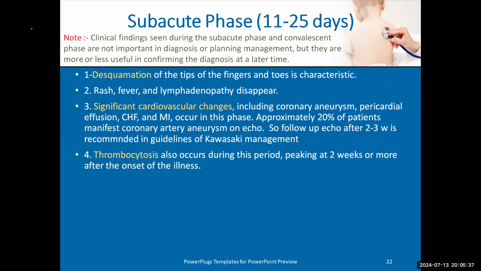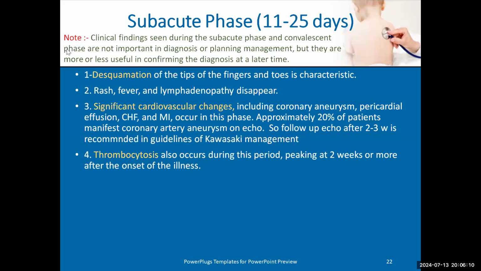So we finished the acute phase. We said in the acute phase we have six criteria of Kawasaki: cardiovascular signs, echo, other systems, and labs. Then there are the subacute phase and convalescent phase. These phases don't enter in the diagnosis of Kawasaki. Okay, so why do we need to know them? We need to know these phases for two reasons.